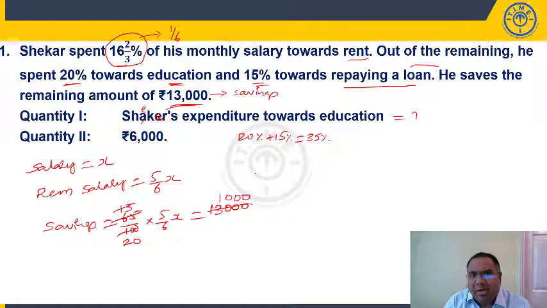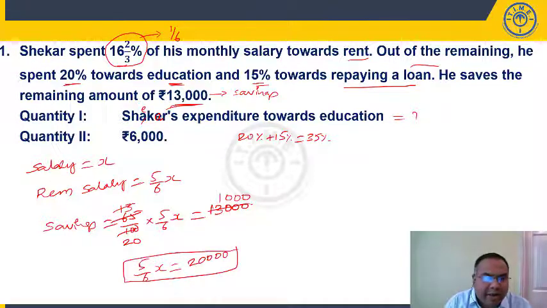Now see here, I am not getting into finding out the X value. How much is 5/6 x? 20 into 1,000, that is 20,000. 5/6 x is nothing but my remaining salary, that is 20,000.